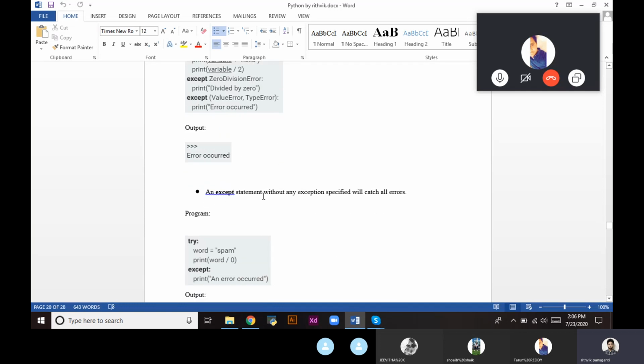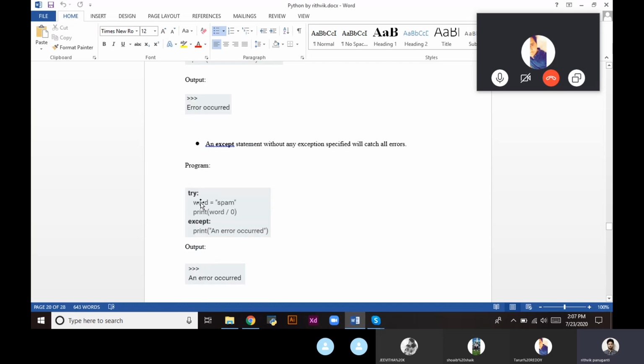An except statement without an exception specified will catch all the errors. Here we are using except ZeroDivisionError, except ValueError or TypeError. We are declaring the errors. But let us see another program of try block.